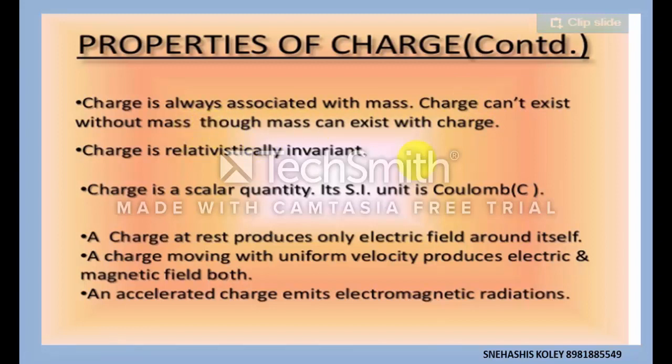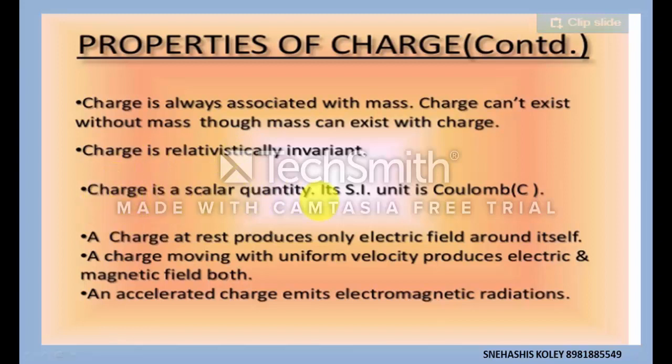Similarly, mass can exist with or without charge. That is, if the mass exists with charge, then the body or mass is called charged. And if the mass exists without charge, then the body is called neutral. Charge is relativistic invariant. That means if the body is moving with a speed nearly equal to the speed of light, its value will not change.